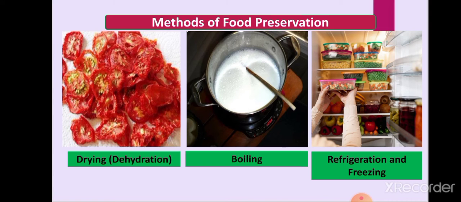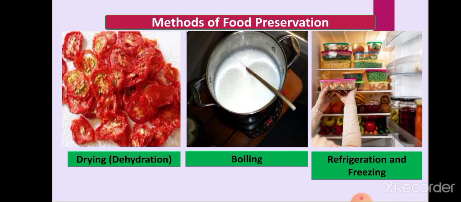Now, methods of preservation. The first method of food preservation is drying or dehydration. Drying means removal of water from the food material.